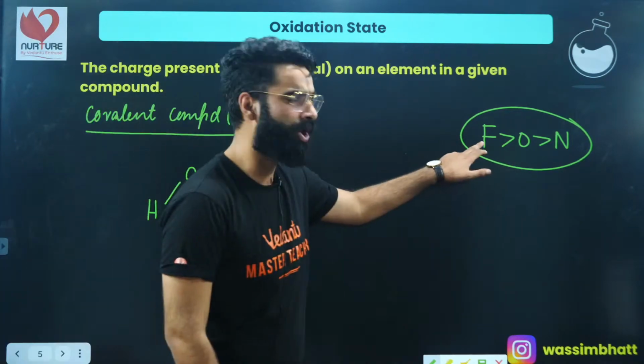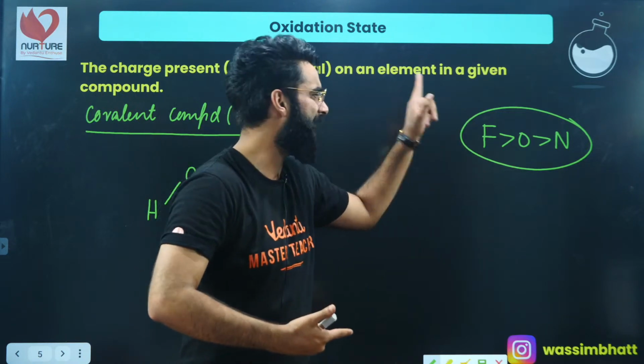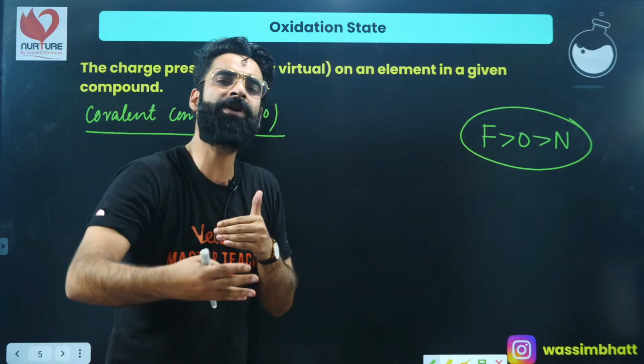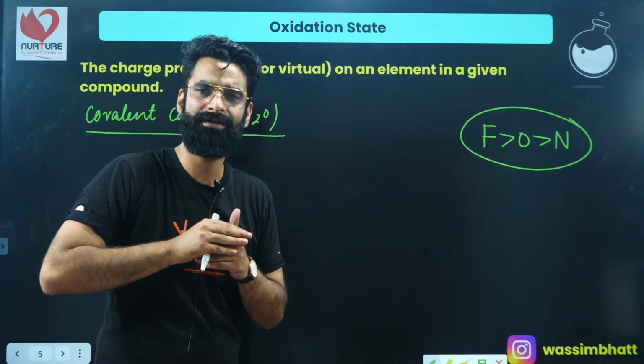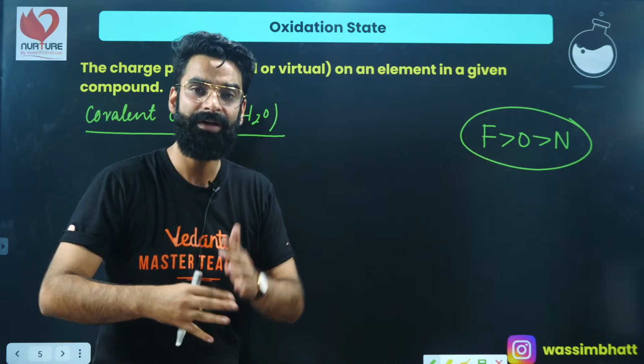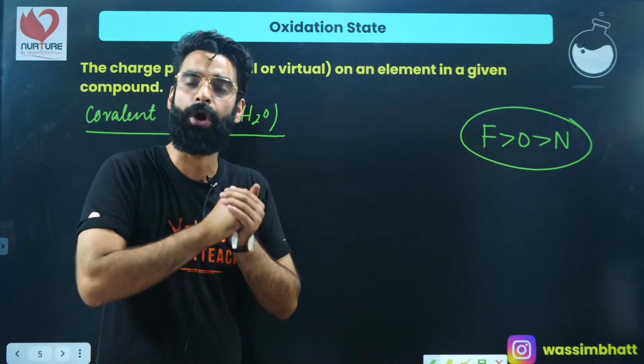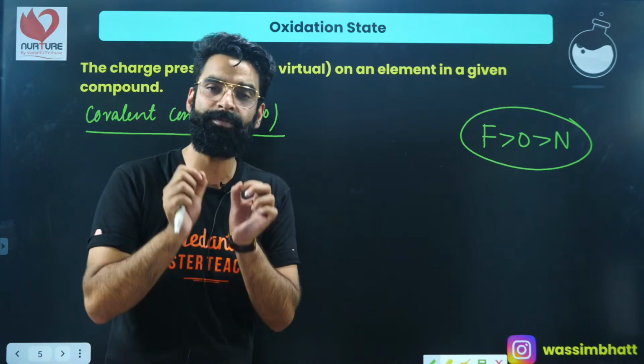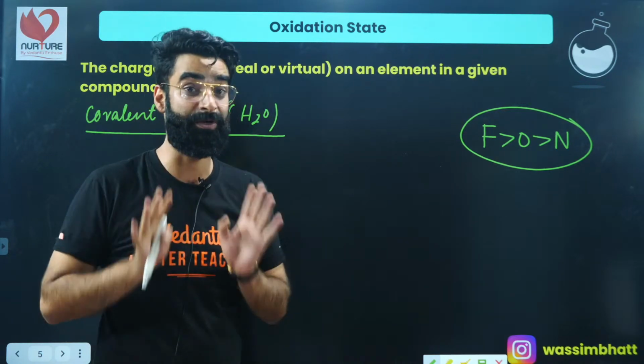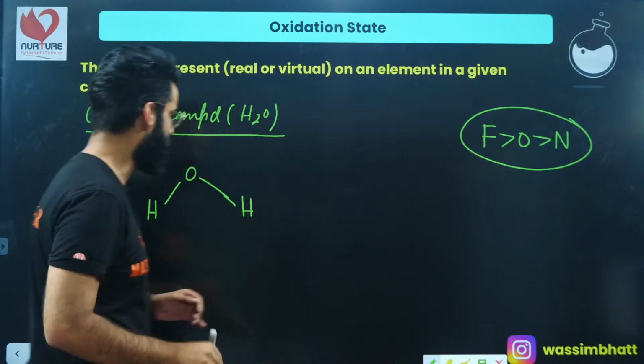So fluorine has the highest tendency to attract the bonded pair of electrons towards itself, right? Fluorine is highly electronegative. It has the strongest tendency among all the elements to attract the bonded pair of electrons towards itself. You must be knowing this, correct? Now we will have a look.